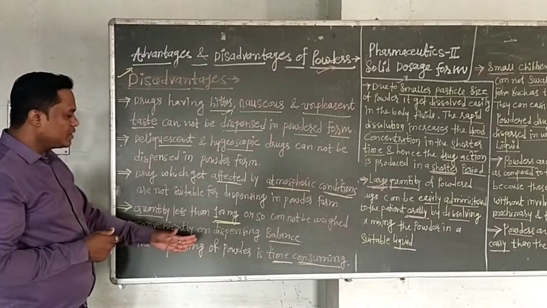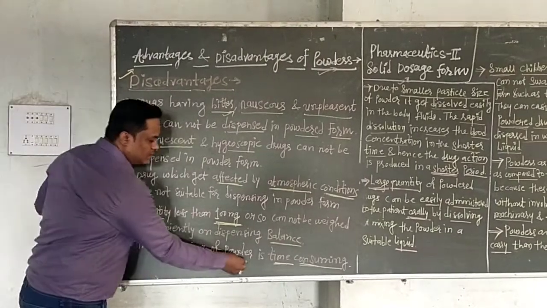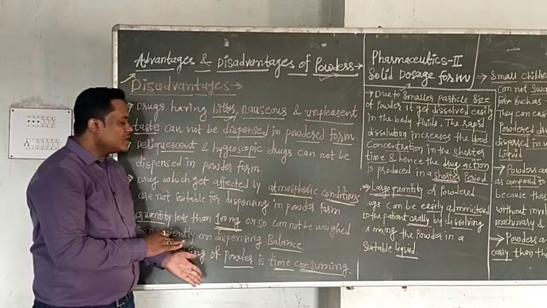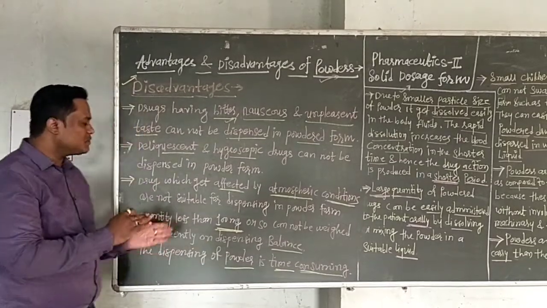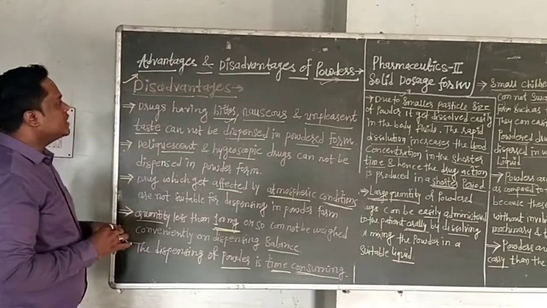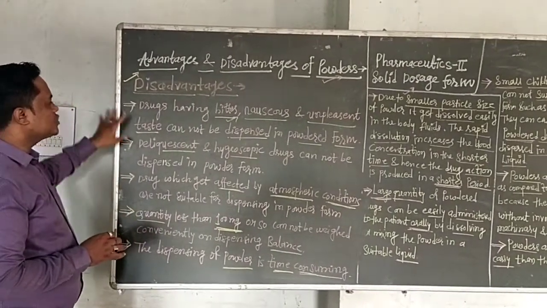But in the case of powders, large doses are given, which is a very time-consuming process to dispense to the patient. So in this lecture we have seen the advantages and disadvantages of powders.